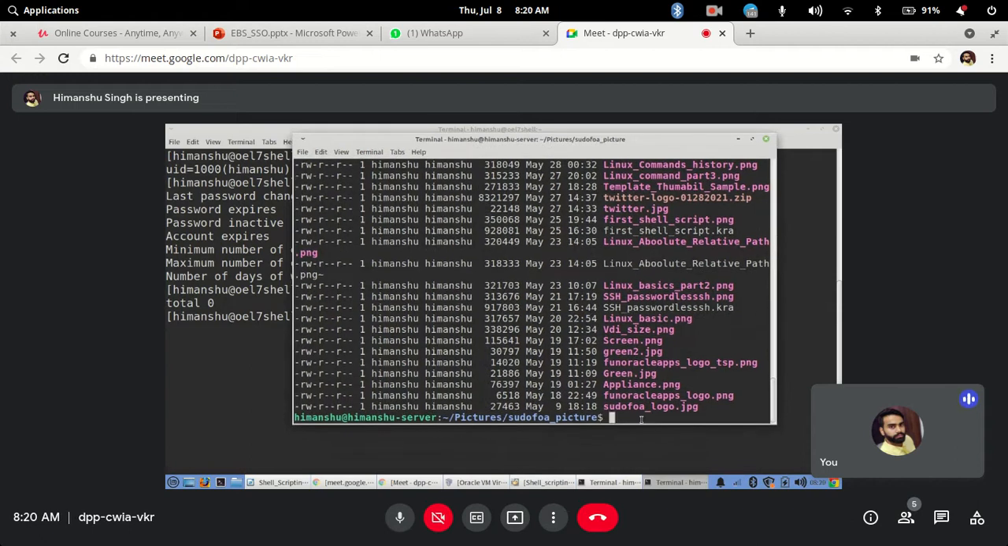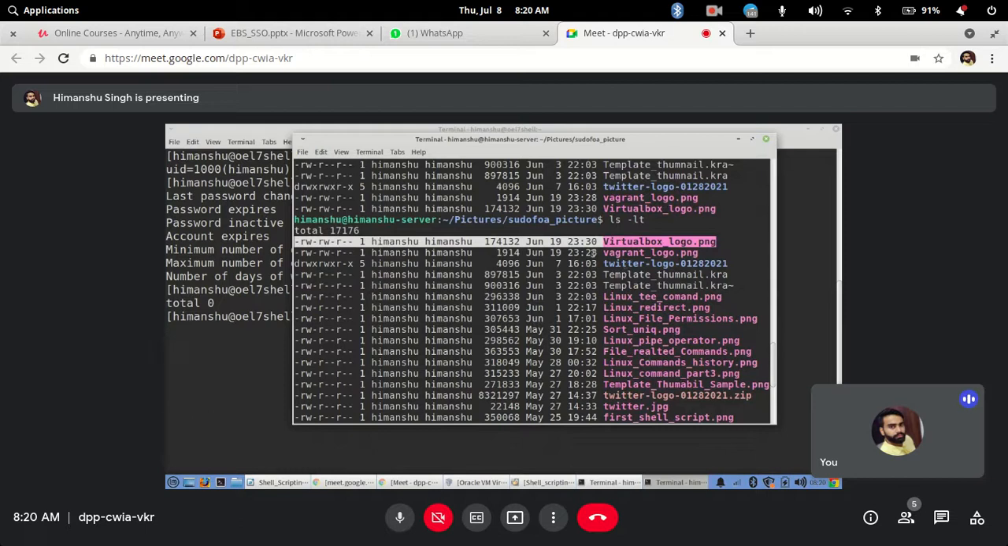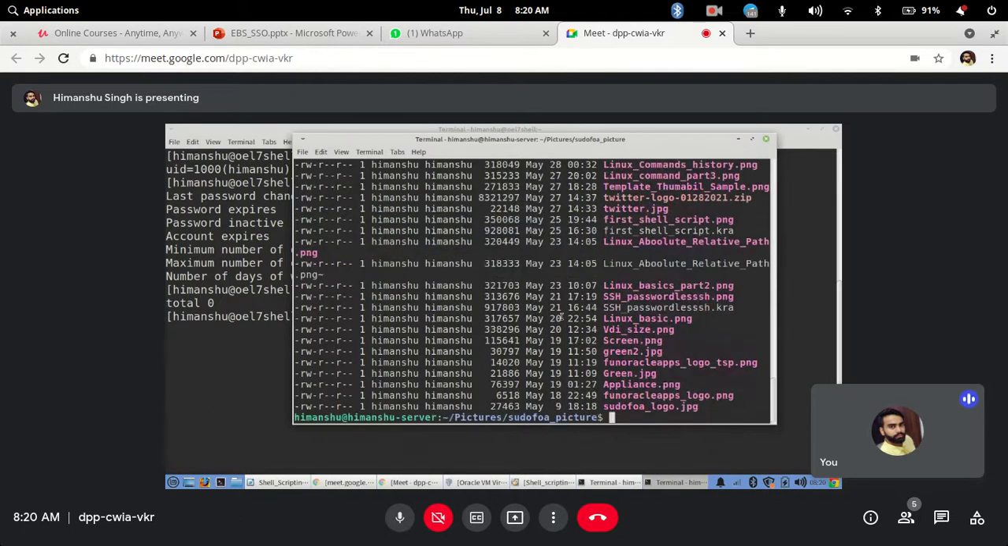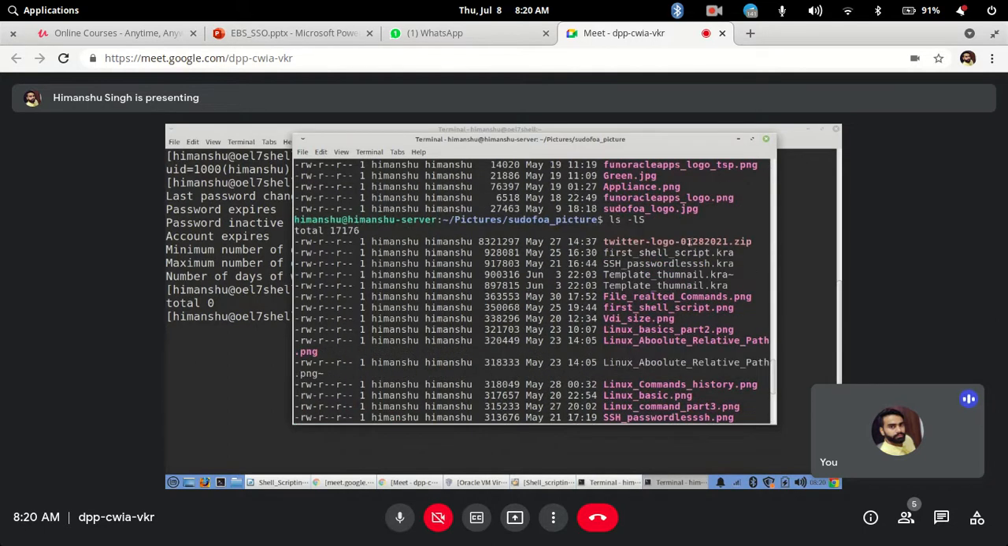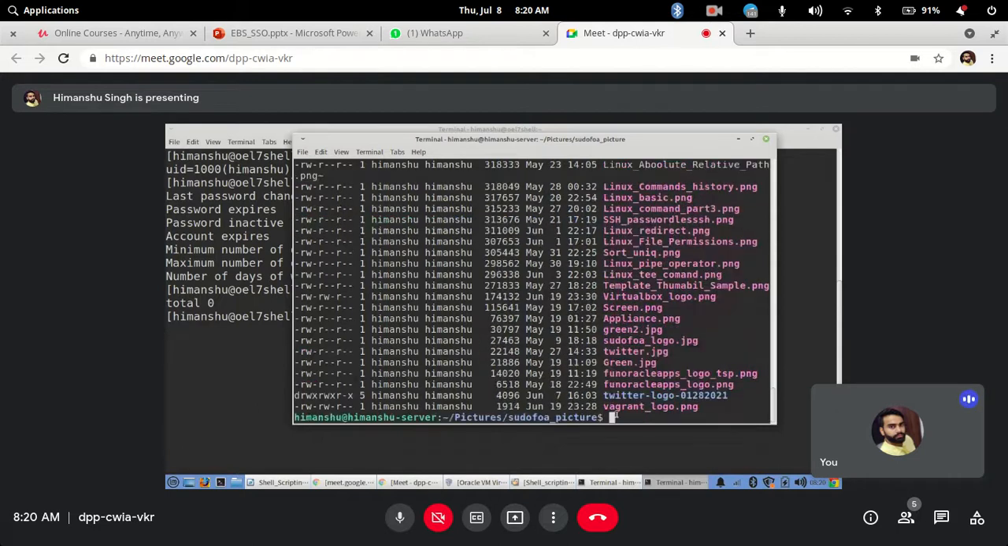Now let's say I don't want to see the files based on the timestamp. I want to see the files based on the size. In that case, you use ls -l and capital S. It will show you the files based on the size. By default the bigger one is at the top. See, this is the biggest file, so it is at the top, whereas the smallest one is at the bottom.